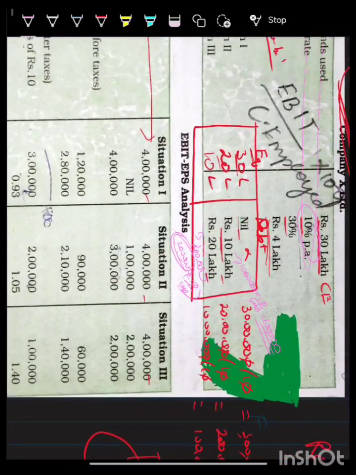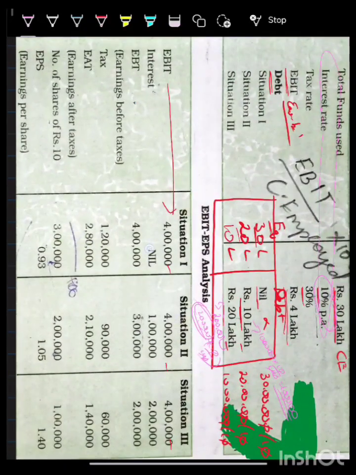Okay. So in the first situation there is no interest, so it is nil. In the second situation there is an interest amount of 1 lakh. In the third situation, you have to pay interest on the loan of 2 lakh rupees. So if you see here, in the first case there is no expense, so that 4 lakhs becomes the earnings before tax. But in the second situation, the profit is 3 lakhs, and in the third situation it is only 2 lakhs.